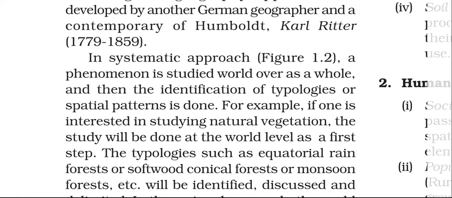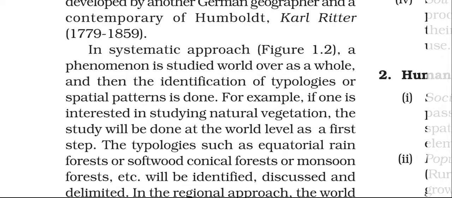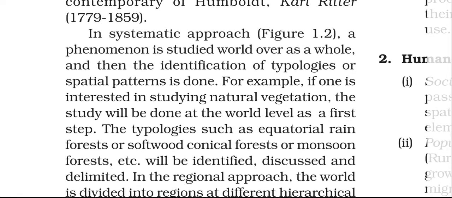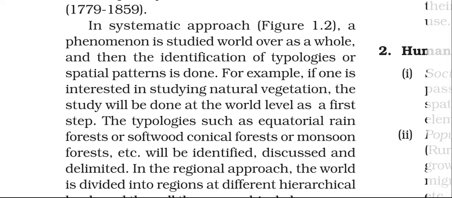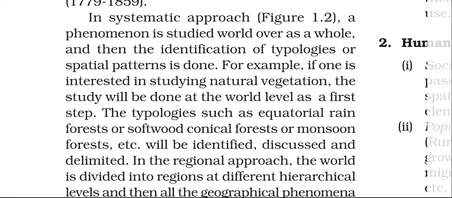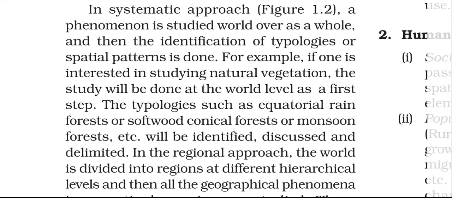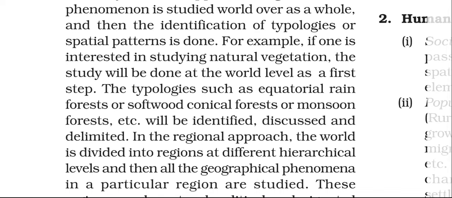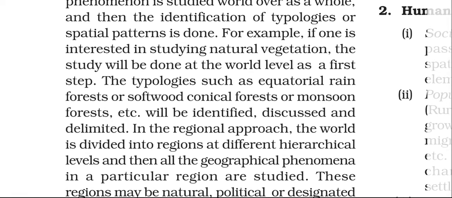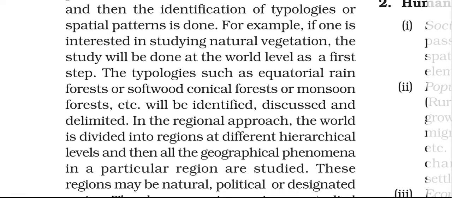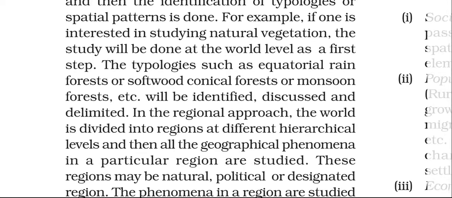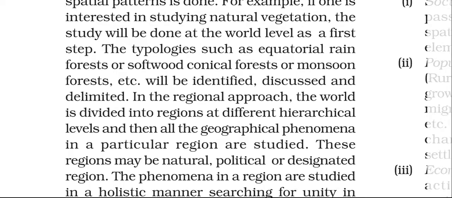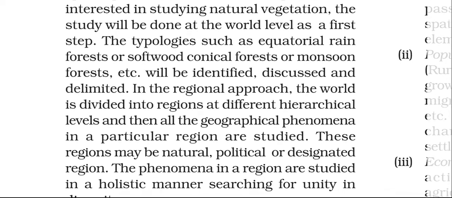For example, if one is interested in studying natural vegetation, the study will be done at the world level as a first step. The typologies such as equatorial rainforest, softwood coniferous forest, or monsoon forests, etc., will be identified, discussed, and delimited.